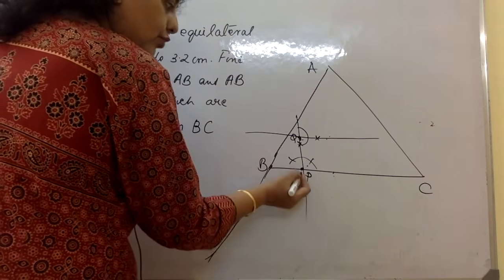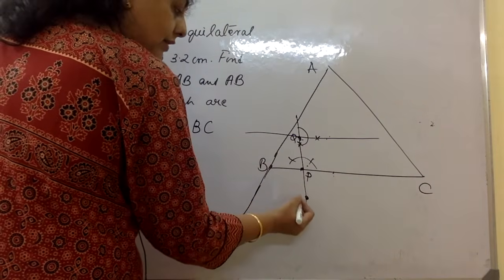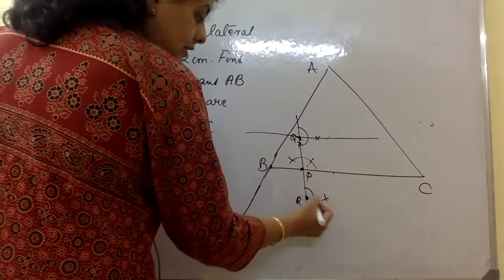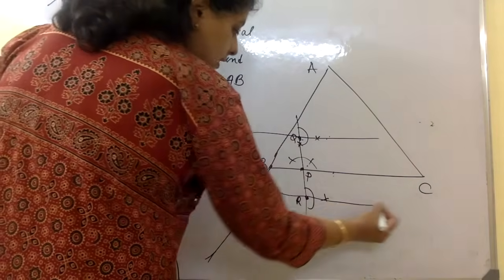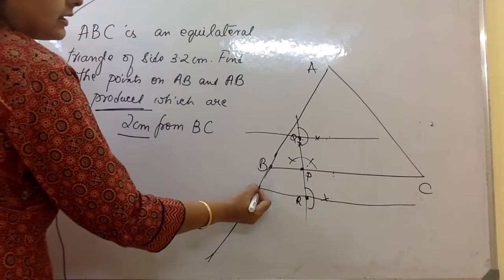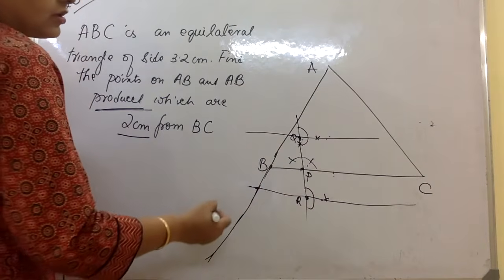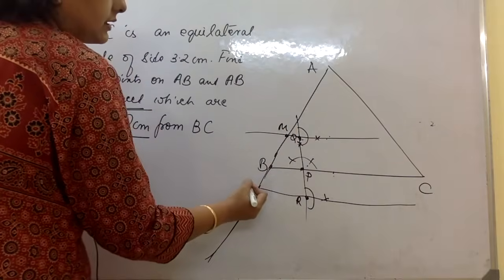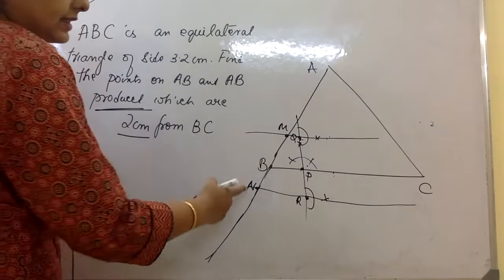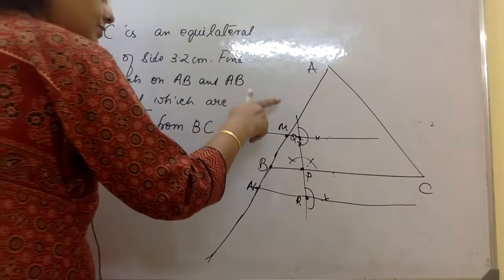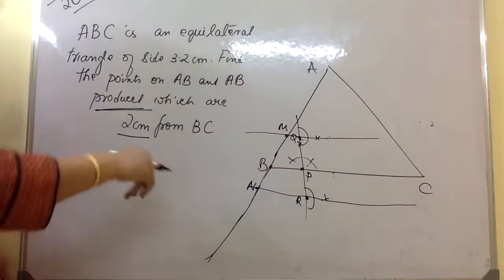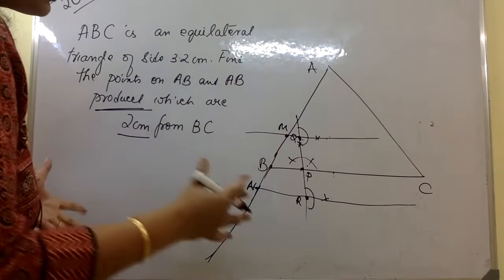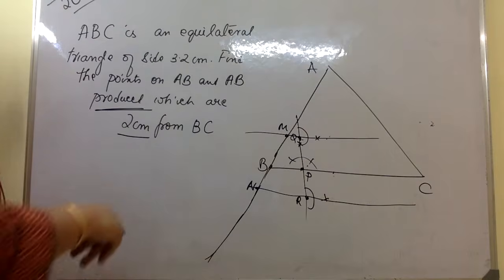Same thing I'll do, I'll measure 2 centimeter, take a point R and then make a 90 degree here and extend that. And then it will come and touch here. So this point, let's say M, and this point, let's say N. These are the 2 points, M is on AB and N is on AB produced, which are at a distance of 2 centimeter.